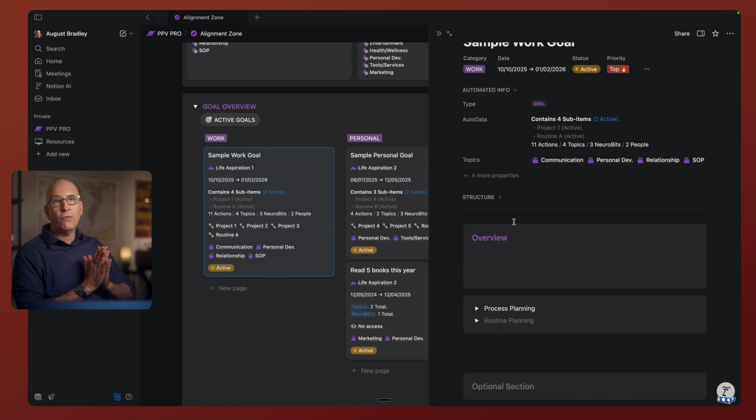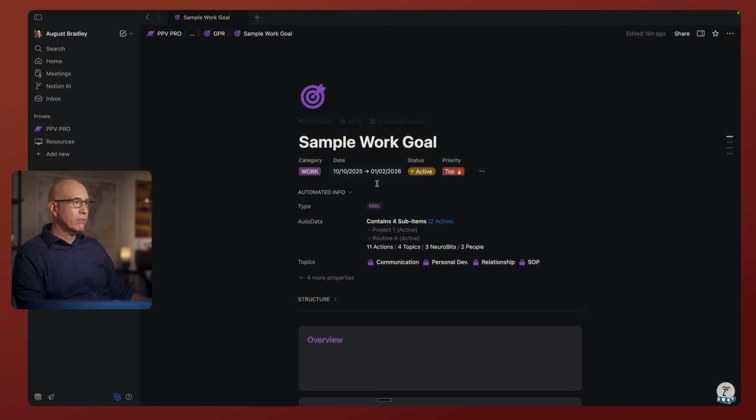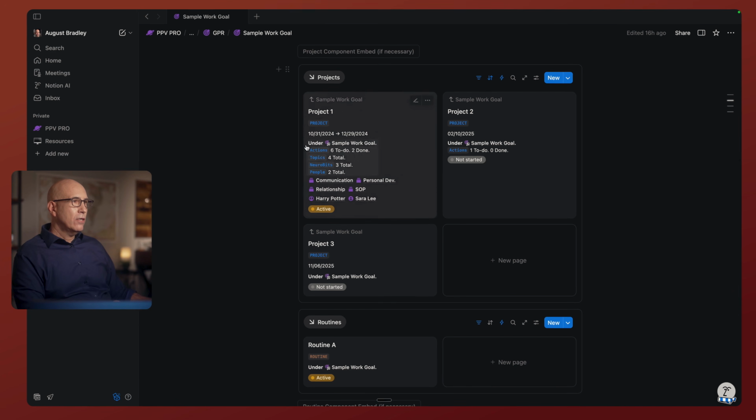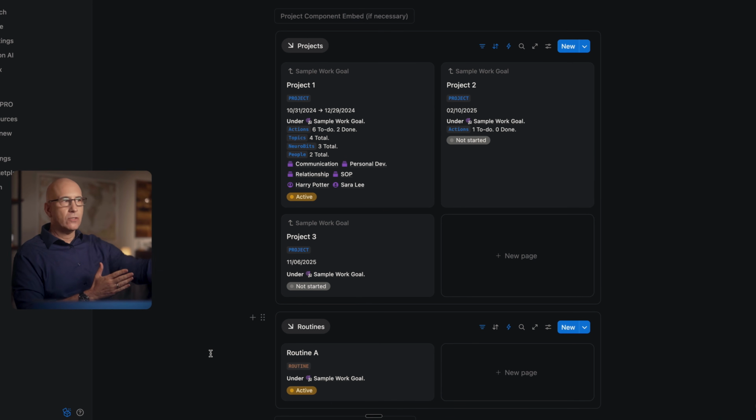Now, you don't need to know formulas to use PPV if you're working in our program. This is set up and it just works for you in the background and provides the information you need. You never need to use formulas in our program, though we teach it. And if you want to, of course you can. And then in this goal page, you'll see we then can plan out the projects and routines that are underneath it, that are advancing this goal. Again, you can advance a goal either by projects or through routines or both.